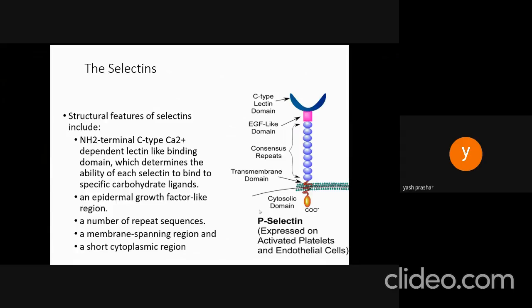Again, a very important epidermal growth factor-like region is there, and a number of repeat sequences, a membrane spanning region, and a short cytoplasmic region. So these selectins are also a very important part, and specifically we can say P-selectin is expressed on activated platelets and endothelial cells.